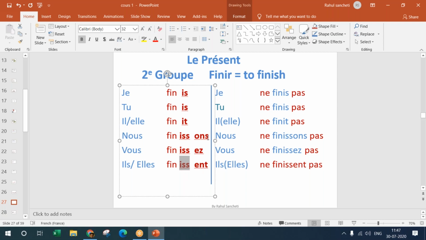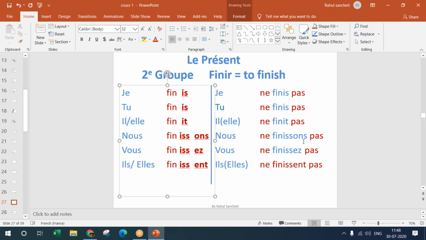So it's nous finissons, vous finissez, ils finissent, and elles finissent. That means I finish, you finish, he finishes, she finishes. Nous finissons is we finish, vous finissez is you finish, ils finissent and elles finissent is they finish. So this is the conjugation for all the ir ending verbs.